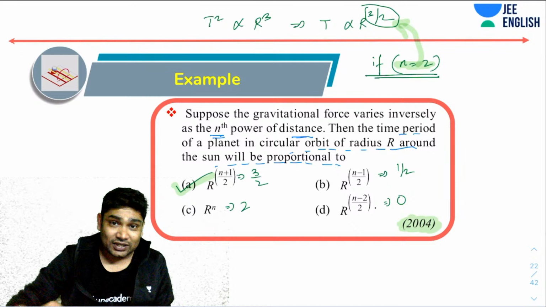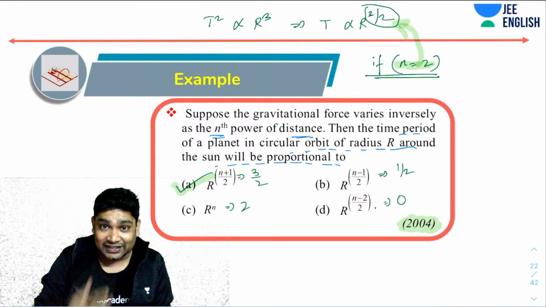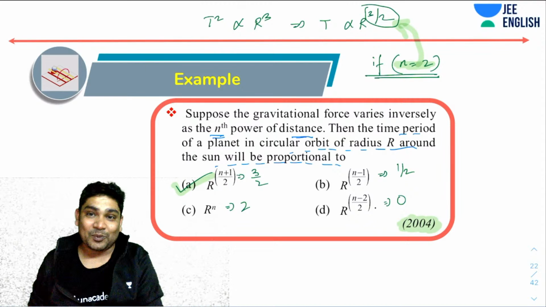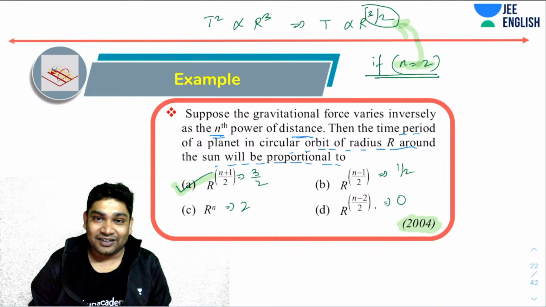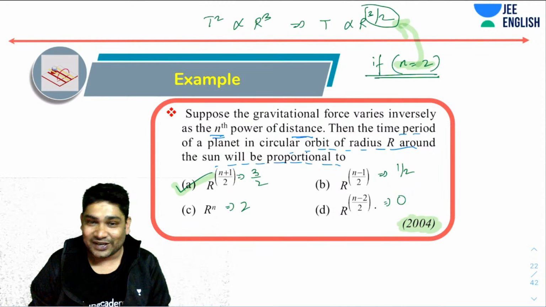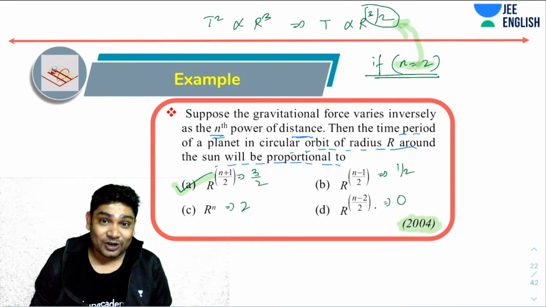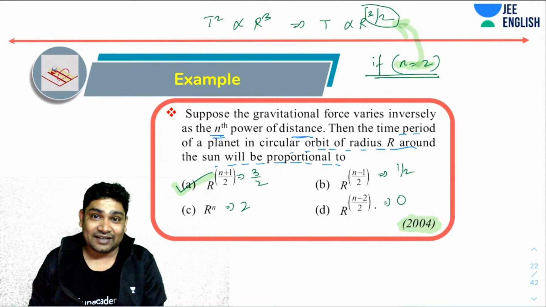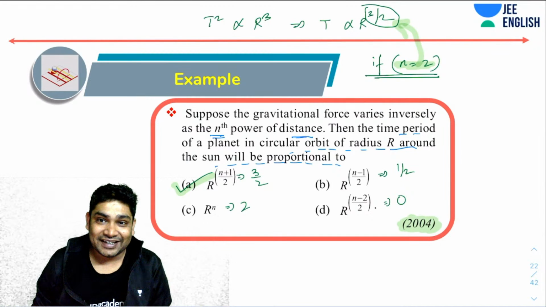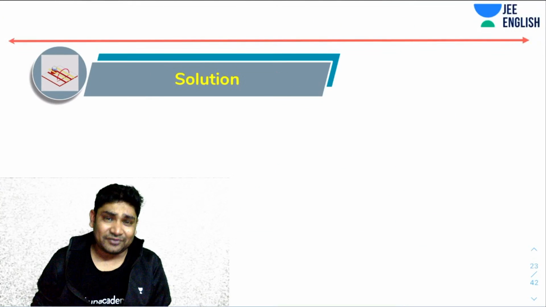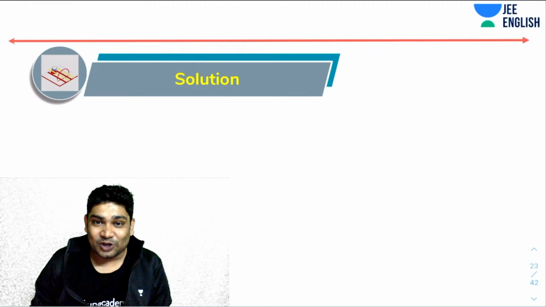This was one of the easiest ways of solving this. I don't have to spend any time on solving this. Just substitute n as 2. Only one option is giving the standard Kepler's law result. So this is a great way of saving time. And of course, you can get this within like 10 seconds. Just in 10 seconds, you can get the answer and just move ahead. All right. So this will save time. I'm not saying you can't solve it otherwise.